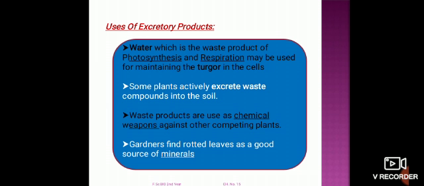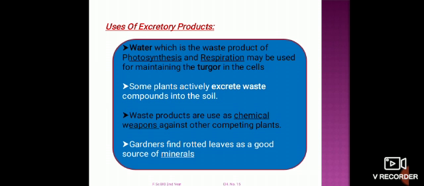There are some uses of the excretory products. For example, water, which is the waste product of photosynthesis and respiration, may be used for maintaining turgor in the cell.